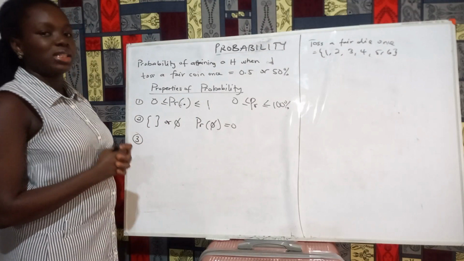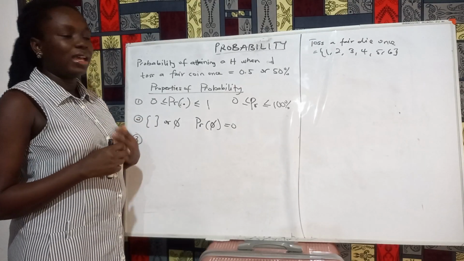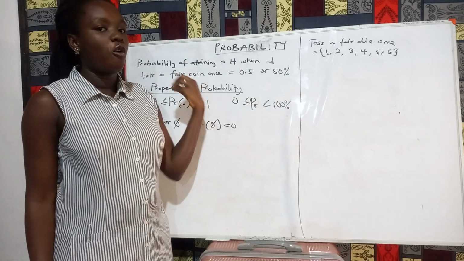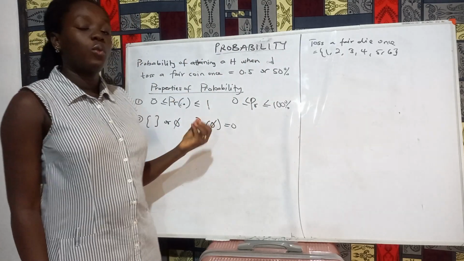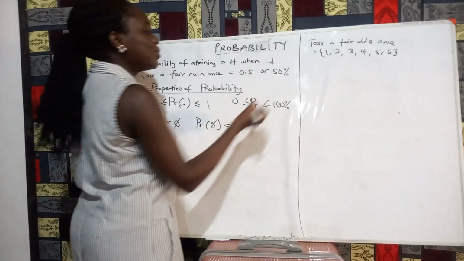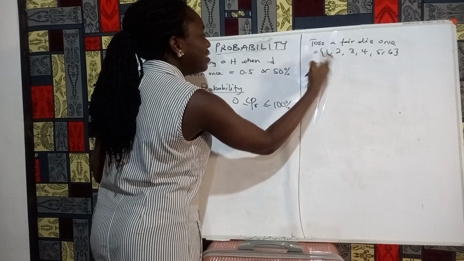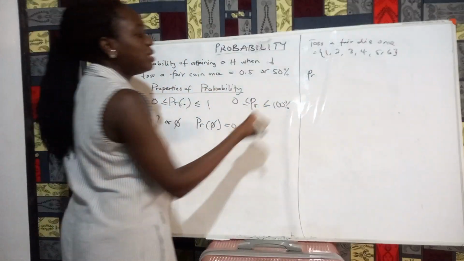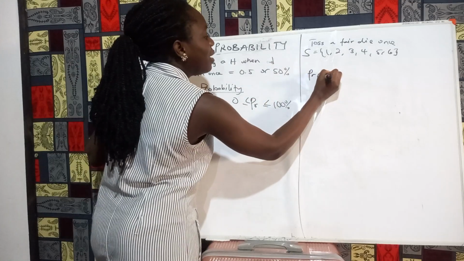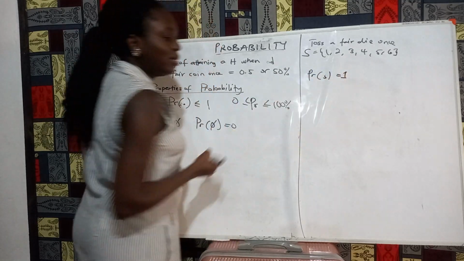Now, my question is, what is the probability of getting 1 or 2 or 3 or 4 or 5 or 6 when you toss a fair die once? The probability is equal to this, the entire set. Let me label this set as S. The probability of S is equal to 1.